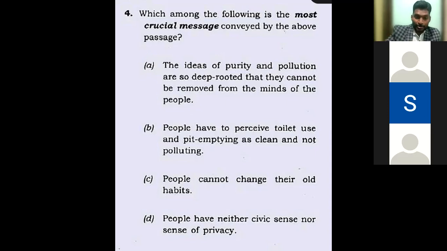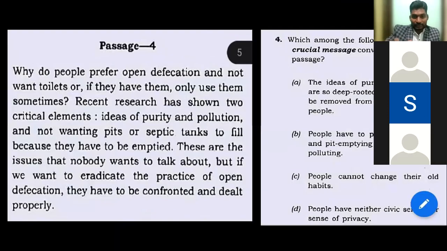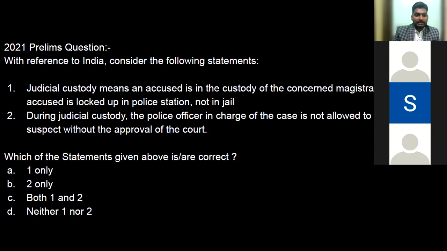now this is the passage alongside the same questions. So if anyone wants, he or she can pause the video, go through the passage and see that the correct answer would still remain the same. And we solved it without having the need to read the passage, using the skills we have learned in the CSAT workshop. Now coming from CSAT to current affairs again, this is again a 2021 question asked by UPSC.